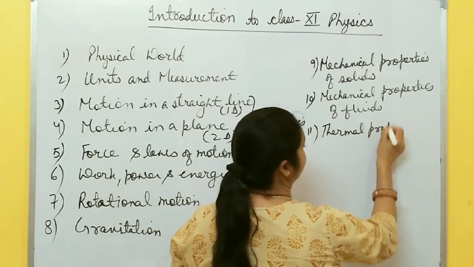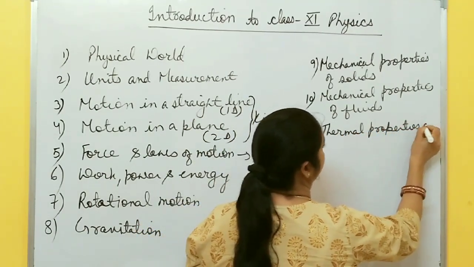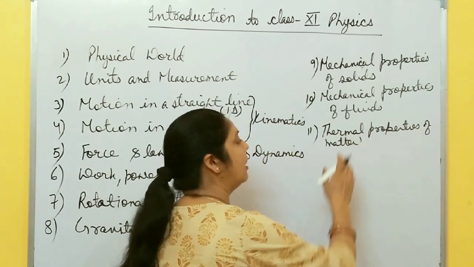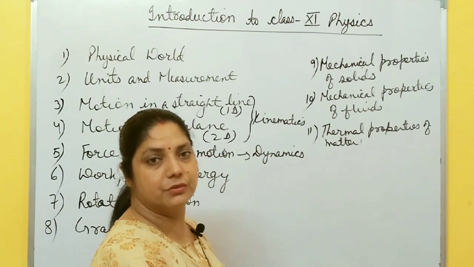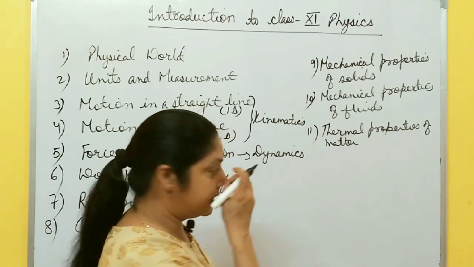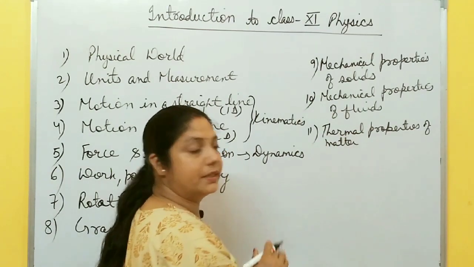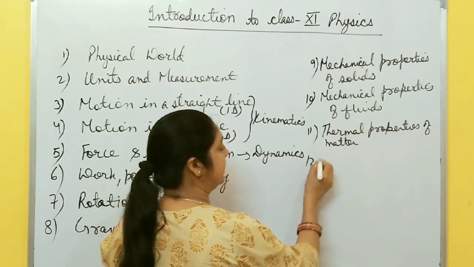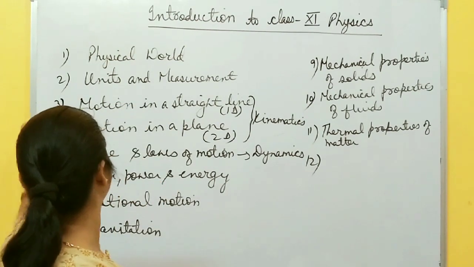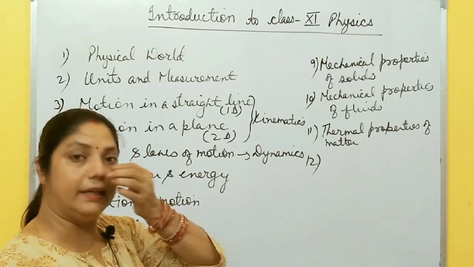Thermal properties of matter means how heat is transferred from one place to another. Different processes are there, conduction, convection, all these things are studied in thermal properties of matter. All of chapters 3 to 11 are about the mechanics branch.